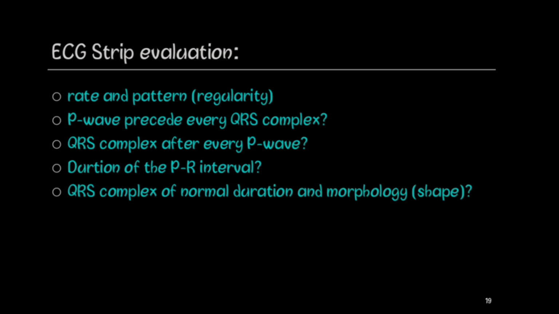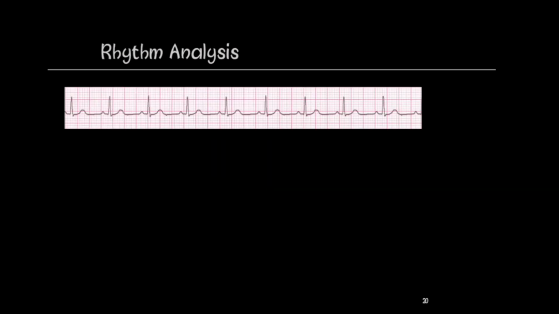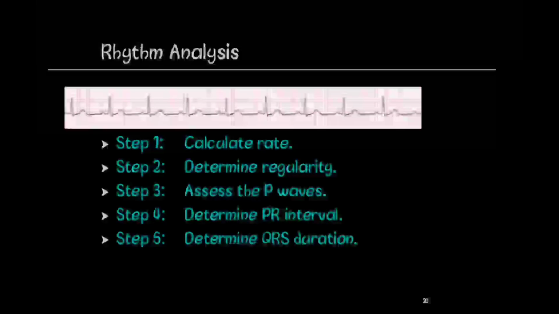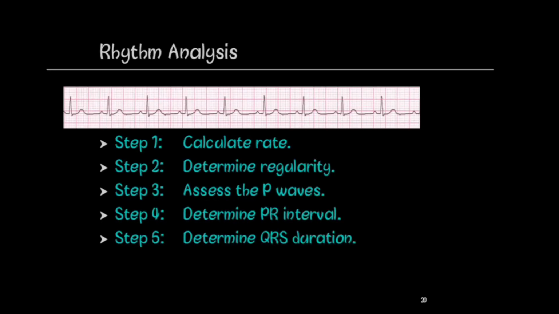Now, rhythm analysis. Rhythm analysis incorporates a series of steps, and these steps include: calculate rate, determine regularity, assess the P waves, determine PR interval, and determine the QRS duration. Each of the following steps will be discussed in great detail in the next part of this video.